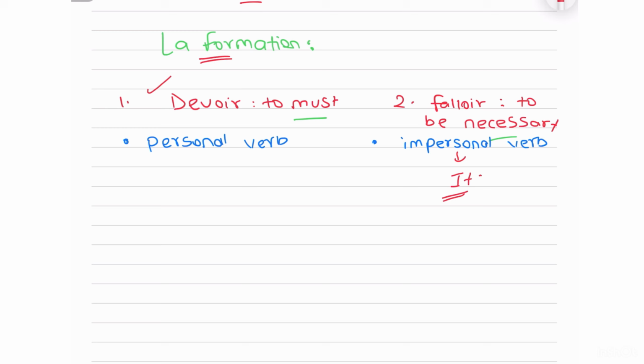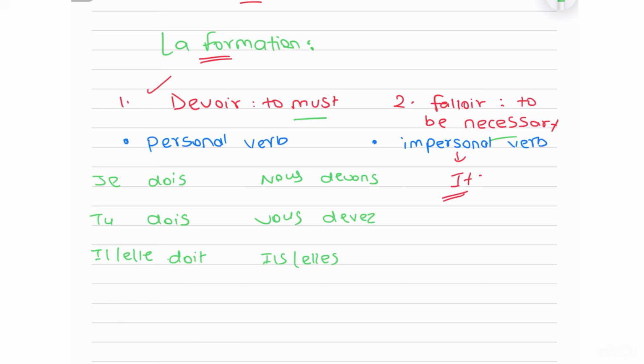Easy? Now coming on to the conjugation, with je, it is dois, with tu, dois, il doit, nous devons, vous devez, and finally, ils doivent. Okay, devoir is an IR verb, but it is an exception, an irregular verb. So you need to memorize the conjugation. Not just for obligation, but even in general, the verb devoir is used a lot. Okay, so it's beneficial for you to know the conjugation.